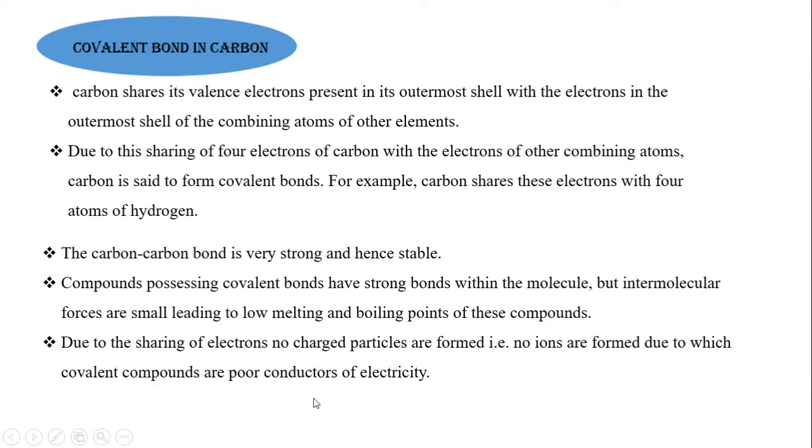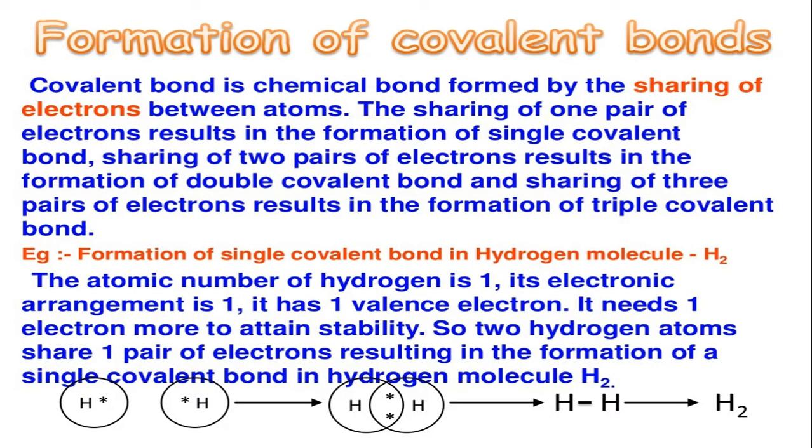We know very well that ionic compounds have high melting and boiling points due to the strong intermolecular force of attraction. They are good conductors of electricity, whereas covalent compounds have low melting and boiling points. They are poor conductors of electricity because they do not form ions. Let us proceed to more examples of how a covalent bond is formed.